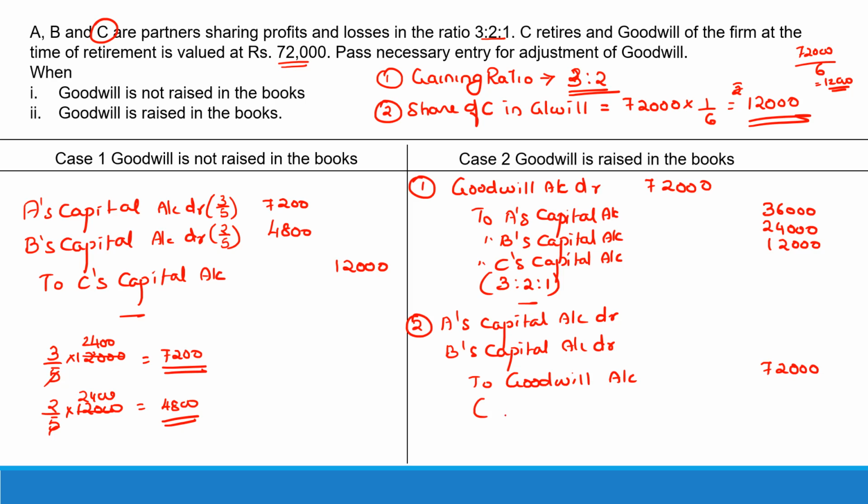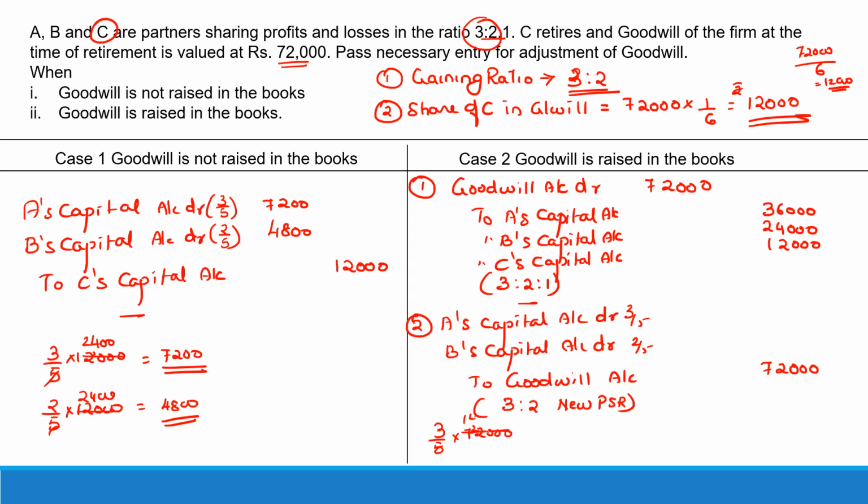But now this would be the new profit sharing. What is the new profit sharing ratio? Nothing is specified. We assume that they continue in their old profit sharing ratio in between themselves. So in the new profit sharing ratio, it is going to be 3:2. So 3 by 5 and 2 by 5. So 3 by 5 of 72,000.